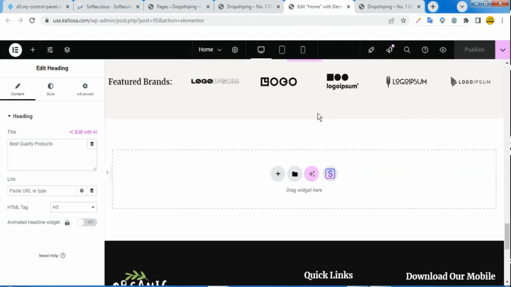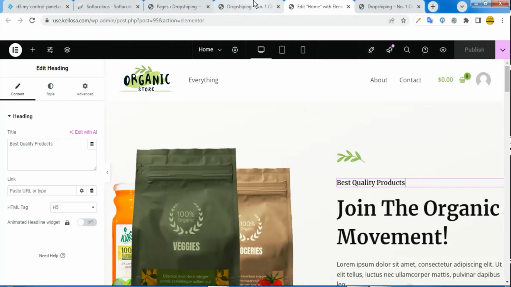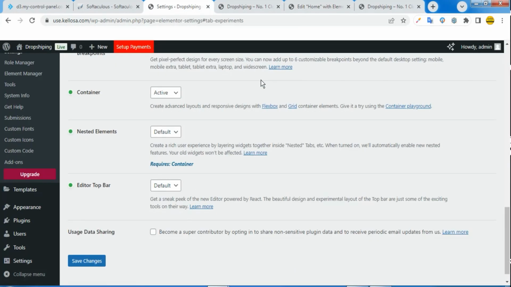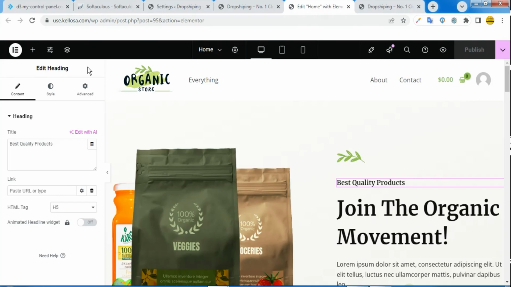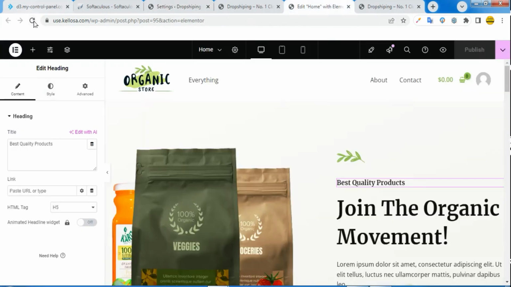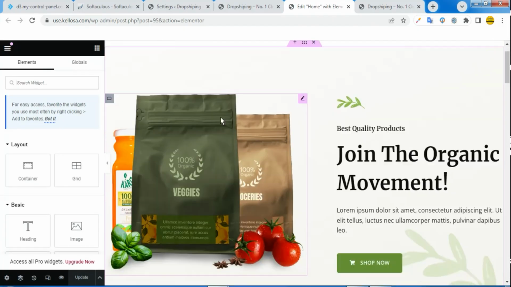So for this, I don't want this layout, so let me quickly do this. You majorly do not need this, you can always stick to this, but for development purpose, I'm just going to fast forward through this process. What I just want to do is deactivate this header bar and bring it down here. So very easy. So editor bar, I'm just going to deactivate it and save changes. So let's refresh this page. So simply bring it down here so that I can have all this stuff to myself.